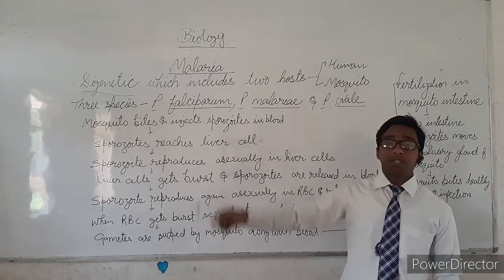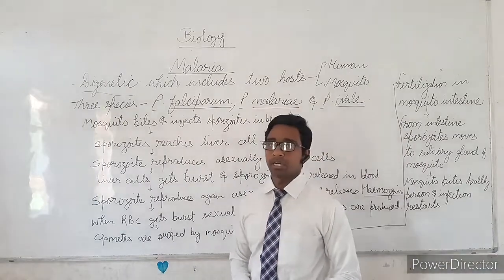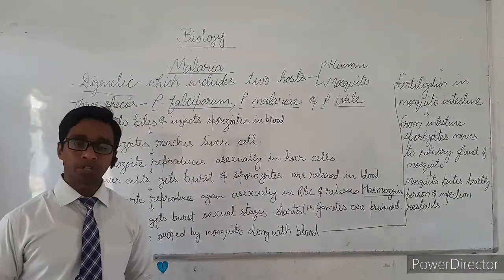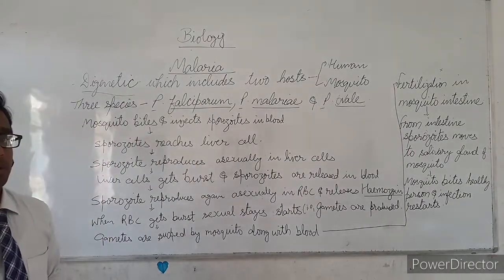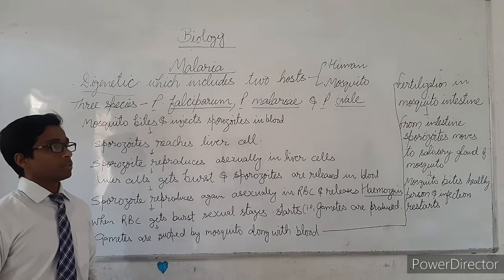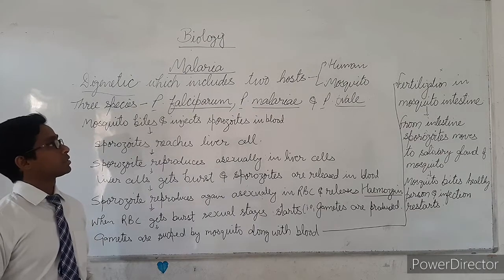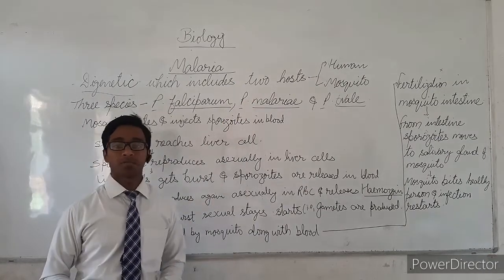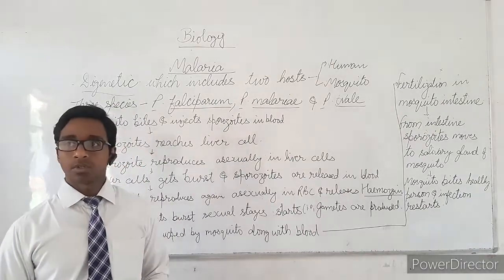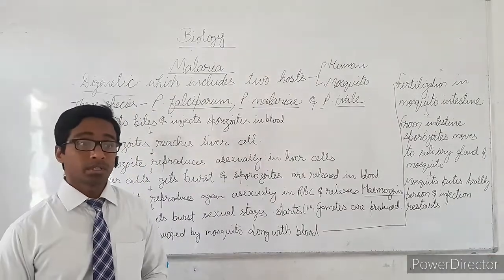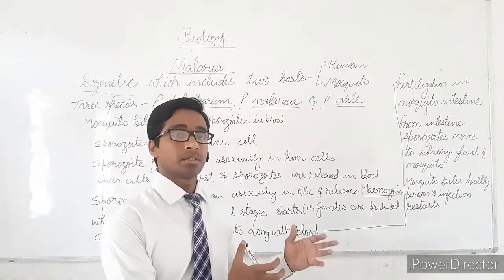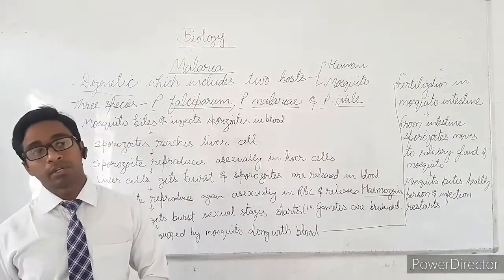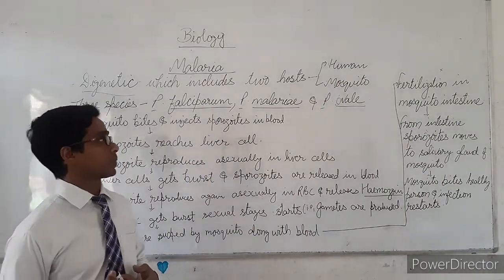The life cycle of malaria is called digenetic. Digenetic means a parasite which includes two different hosts for completion of its life cycle. This parasite uses two hosts. The first one is human and the other one is mosquito. Two different hosts means that half of the life cycle is completed in one organism and nearly half of the life cycle is completed in another organism.